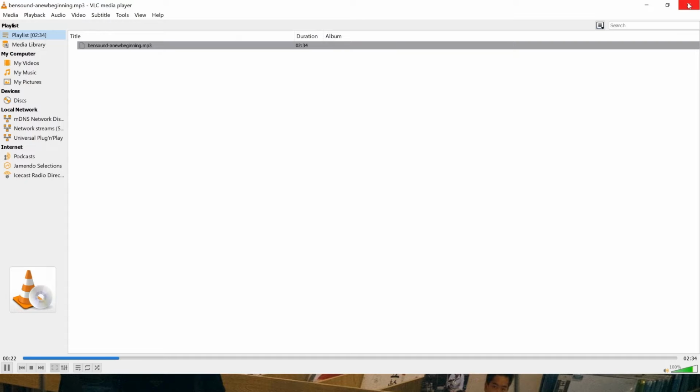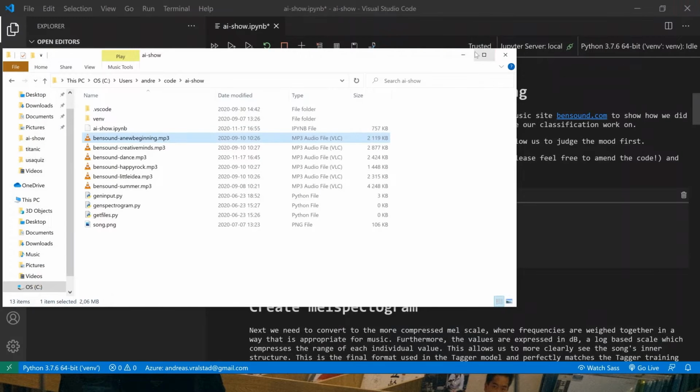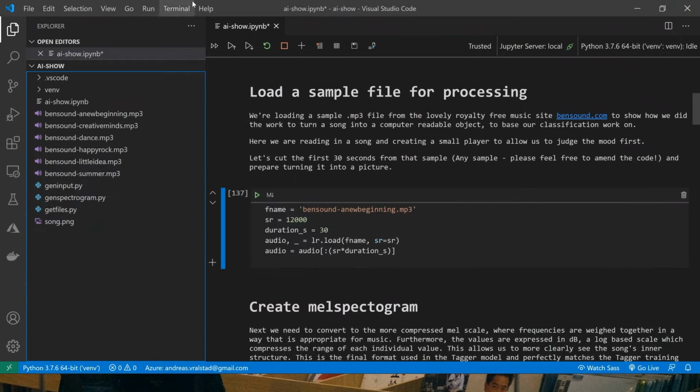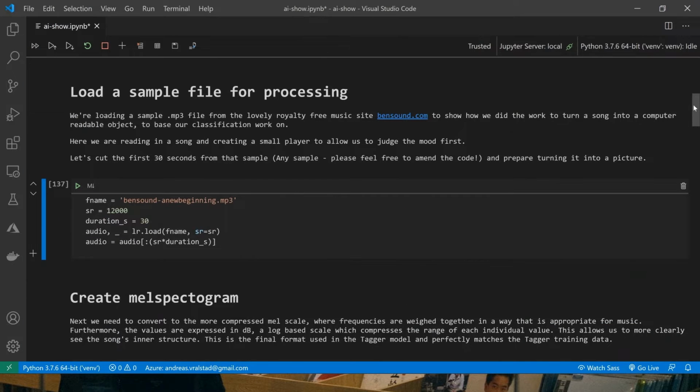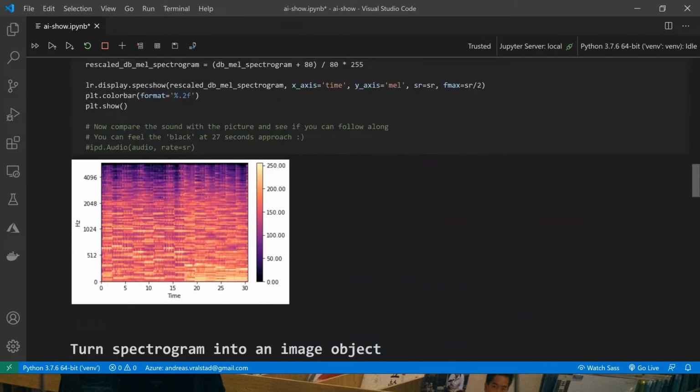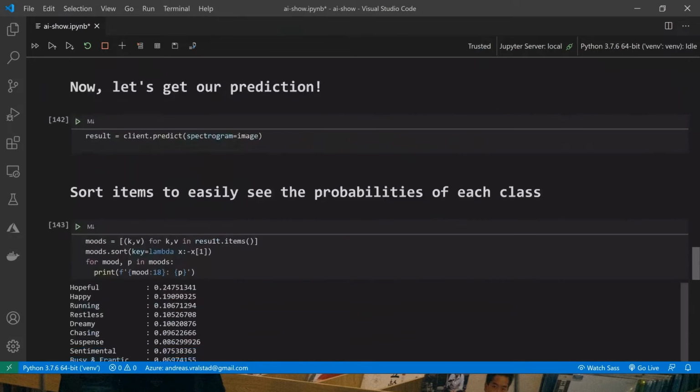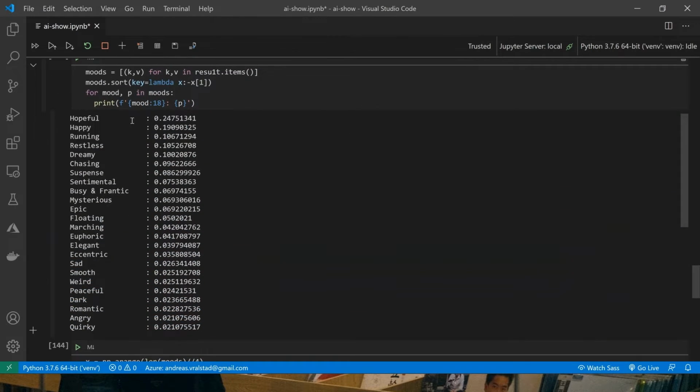So that feels like a happy song, right? Or hopeful? Yeah, I would say hopeful for sure. And so let's see what the code thinks about this.